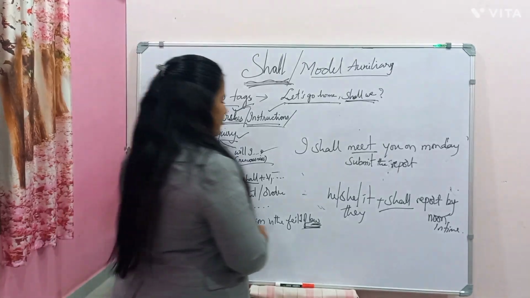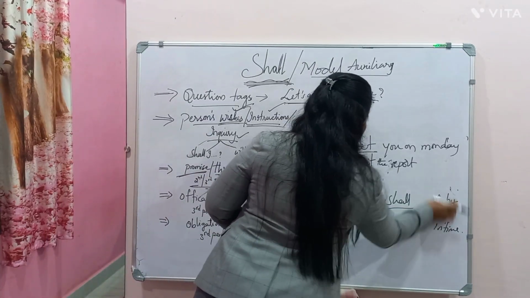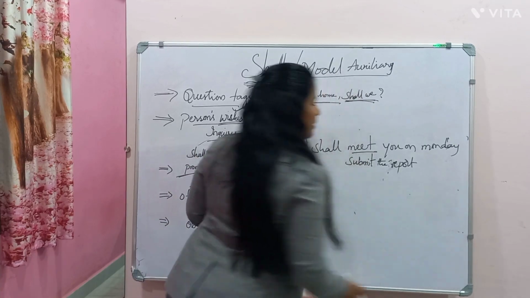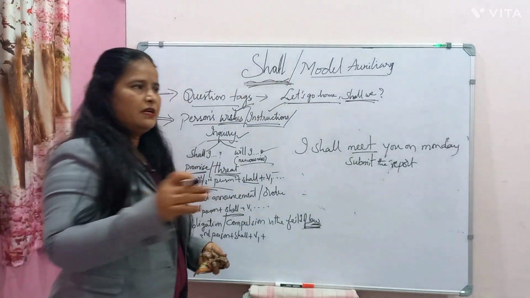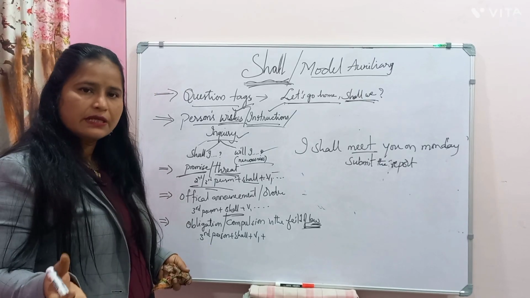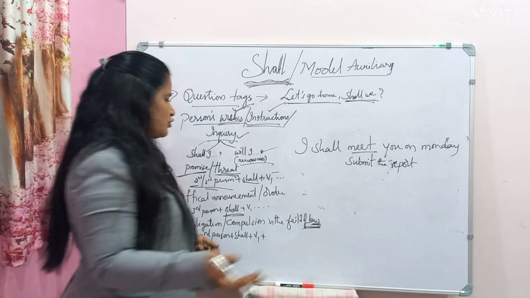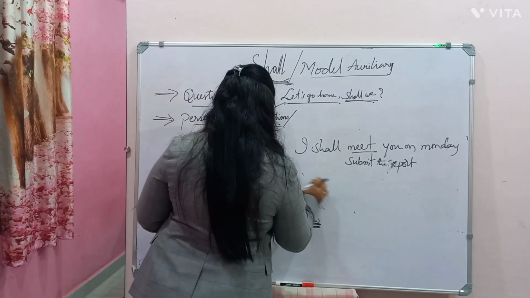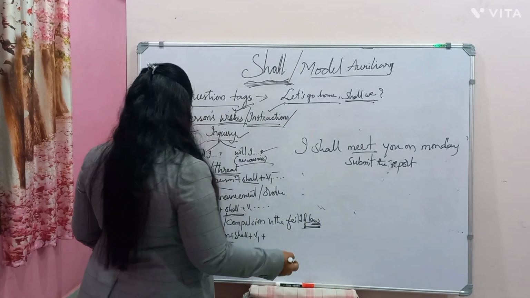Now everyone shall. So if anybody, if any one of us insults the national flag, it's a crime. It's treated as a crime. So it is a law that we all. Let's not say we all. So third person singular. It is obligation.